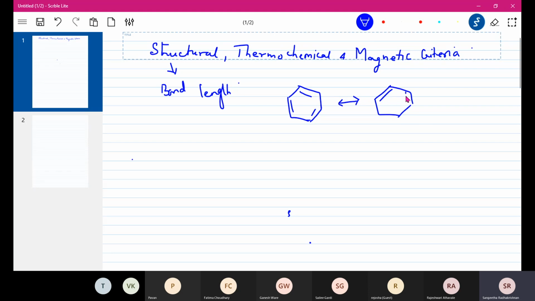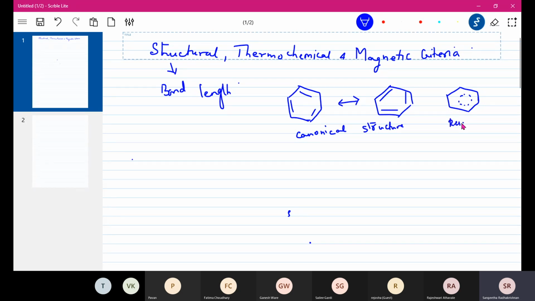So we know the double bond and single bond positions may be different in the two structures, and we know that the actual structure is somewhere in between these two. These two structures are known as canonical structures, and the actual structure is somewhere in between both of these. So there is a resonance hybrid, and we show it this way. This is a resonance hybrid.